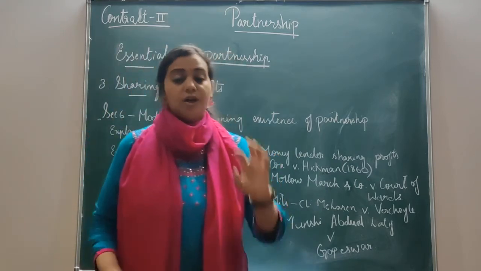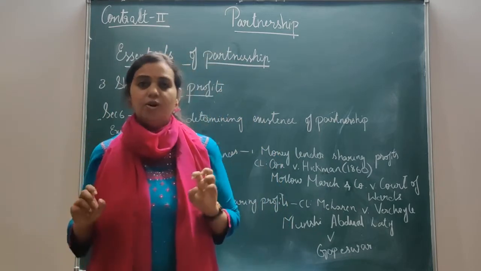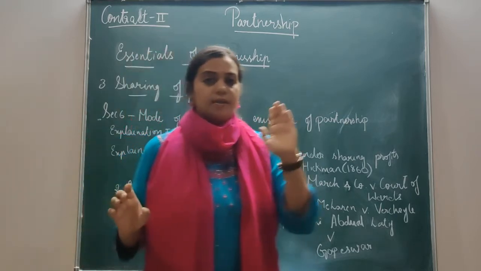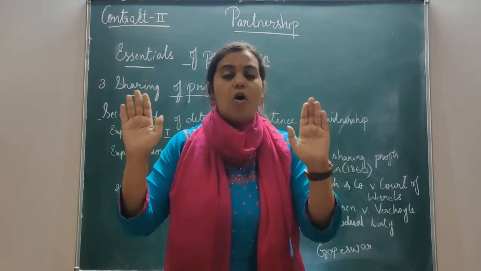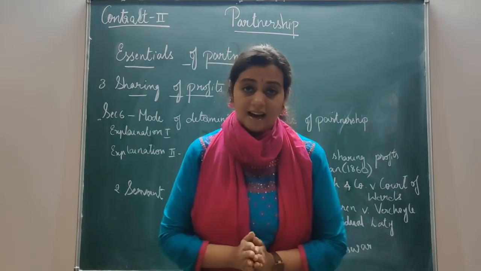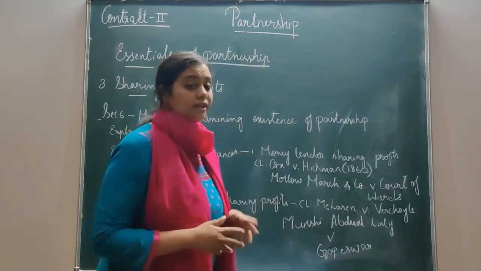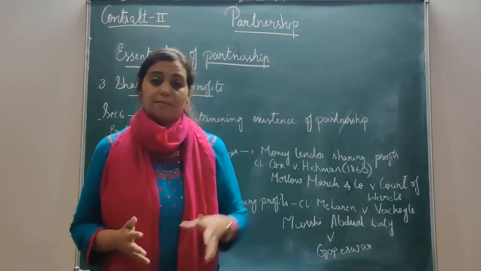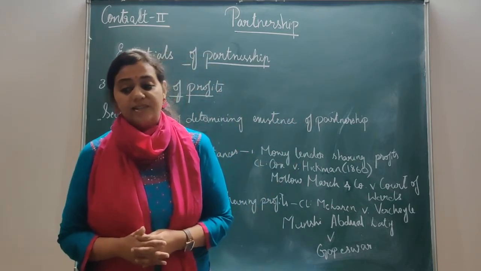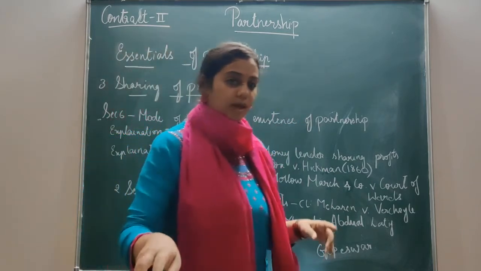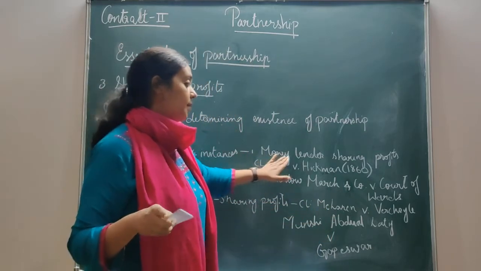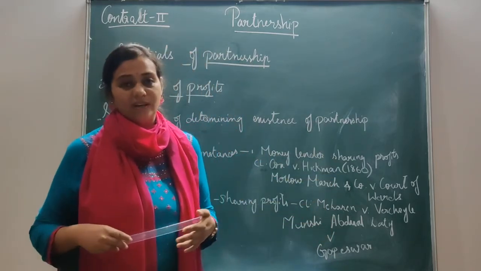Clear with this? So they were collecting the money and giving it to the creditors. So the relationship between them is of debtor and creditor. Therefore, the court held that the trustees, that is Cox and Wheatcraft, were not liable. Clear with this? So maybe from this you will be clear how a money lender sharing profit is related.